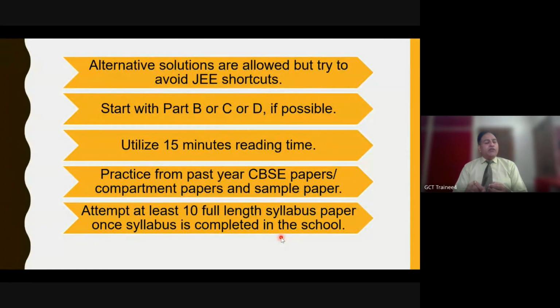They may take 10-15 minutes extra in the beginning, because I personally recommend that even if there is a choice question, they should attempt both the parts. And if you can check the paper, or there's a tutor, or someone who can evaluate that paper, and the child can do the self-assessment, that is essentially required. It is possible that in the beginning, a child may score only, say, 30 marks out of 80. But on the next paper, he or she may score 33, next 35, next 40, next 50. Generally, you will see there will be a gradual improvement in the marks. The graph will always follow an increasing function path.